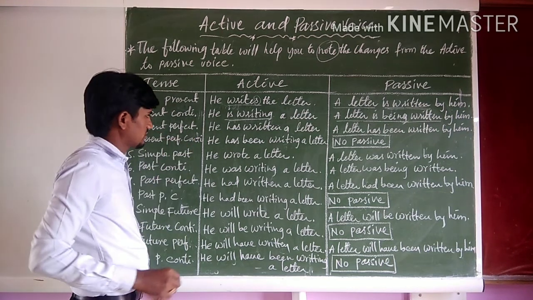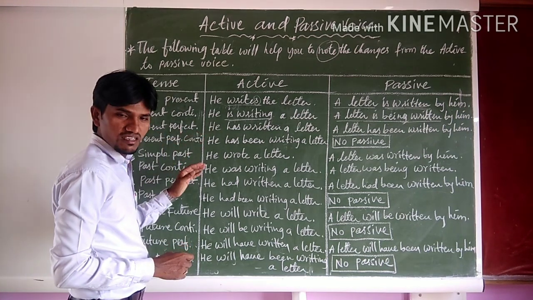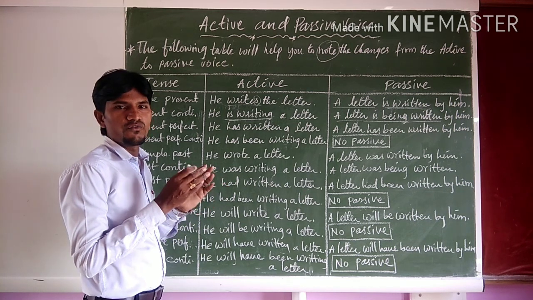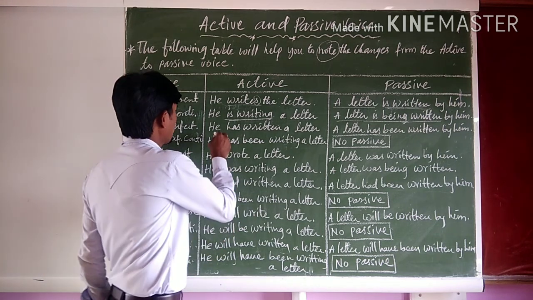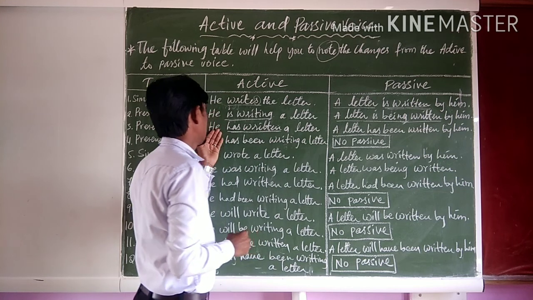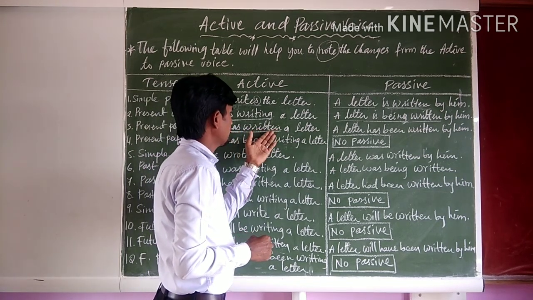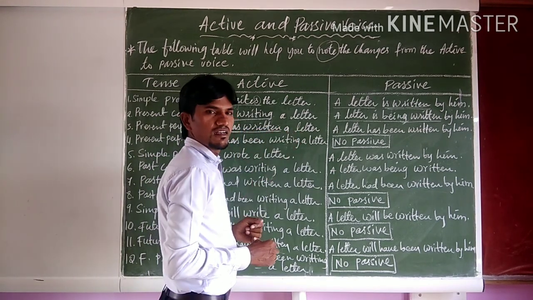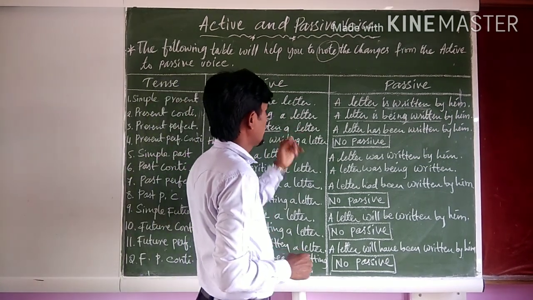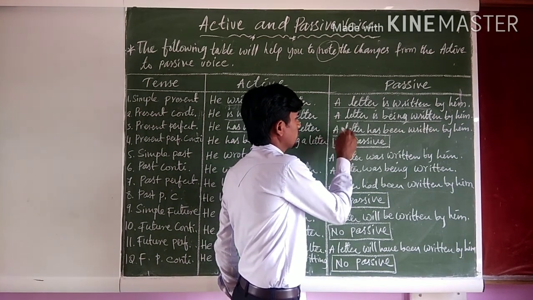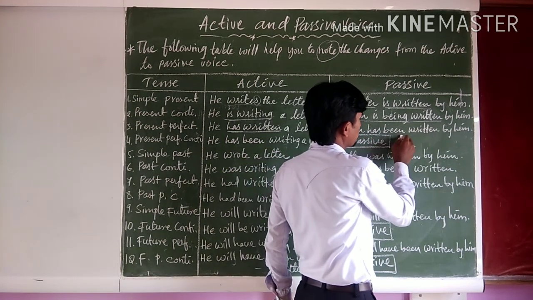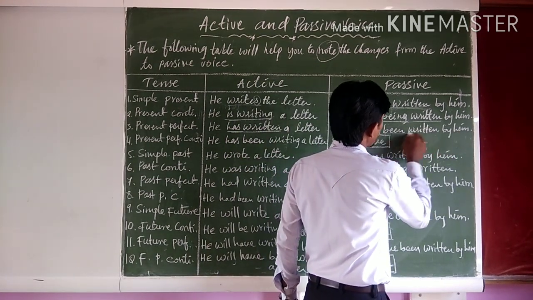Present perfect tense. The present perfect tense structure is subject plus has or have plus V3 plus object. So, he has written a letter: subject plus verb plus object. So here, when we change the present perfect tense into passive voice: a letter has been written by him. Has been written by him.